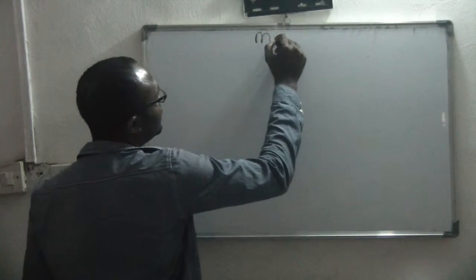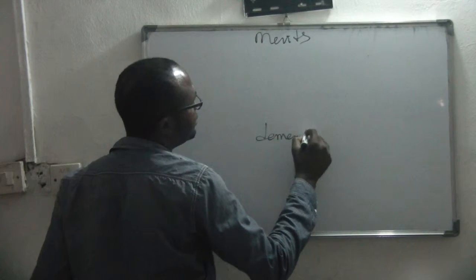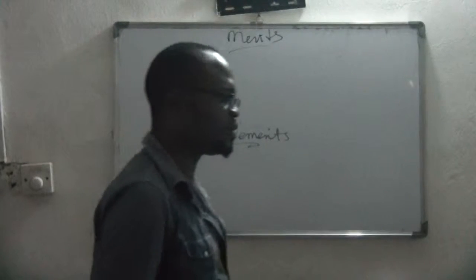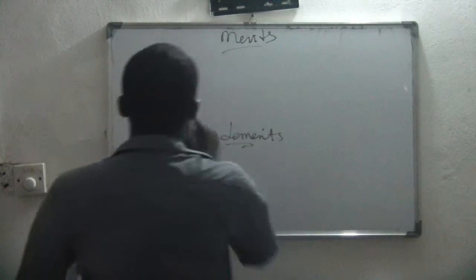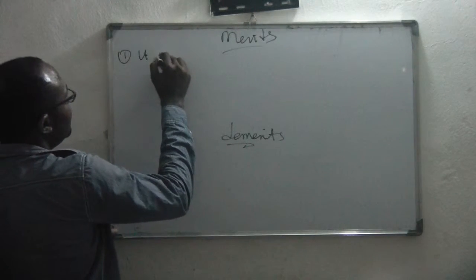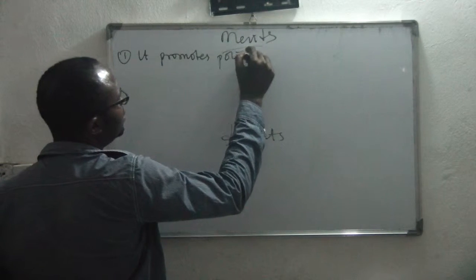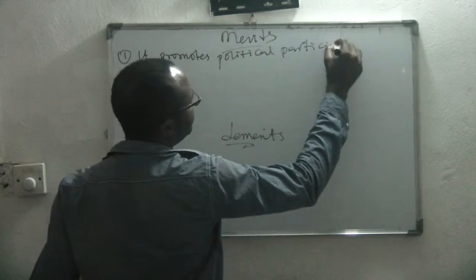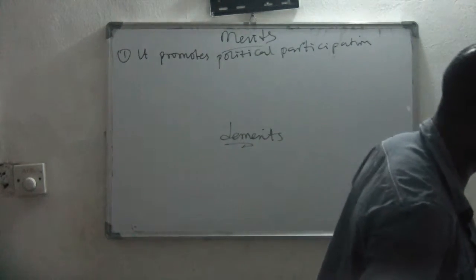Now we look at the merits and the demerits. The merits of democracy. Why is democracy good? Number one, democracy promotes political participation. Democracy promotes what? Political participation.